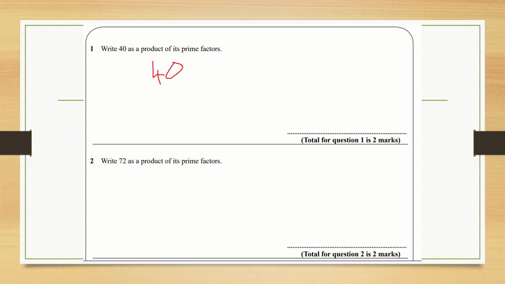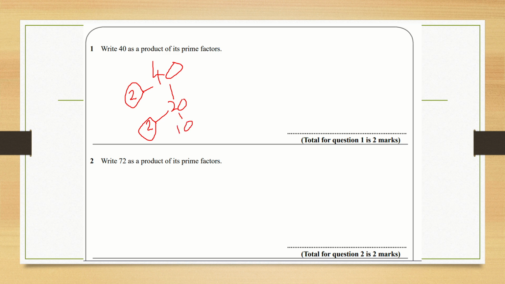So is 40 divisible by the first prime number, which is 2? Yes. So we've got 2, and we circle that because it's a prime number. And that leaves us with 20. Is 20 divisible by 2? Yes. So we draw another 2 and circle that as it's a prime number. That leaves us with 10.